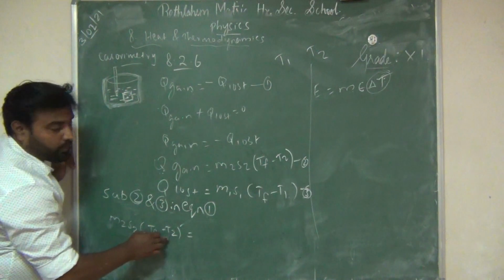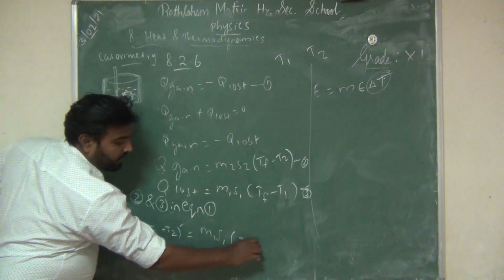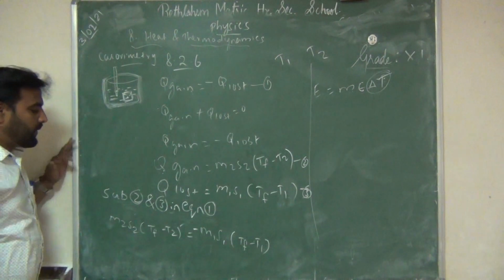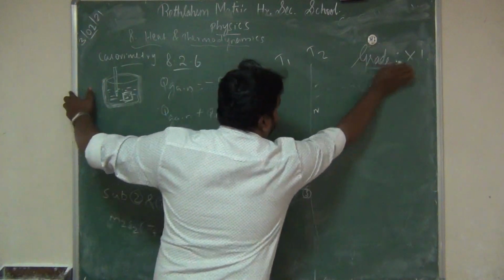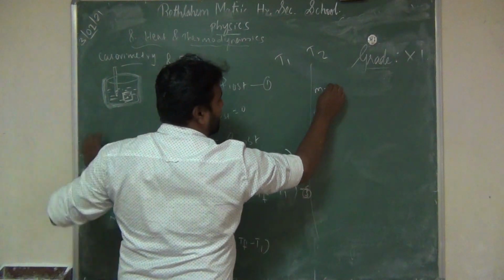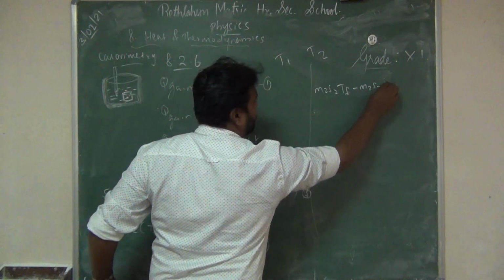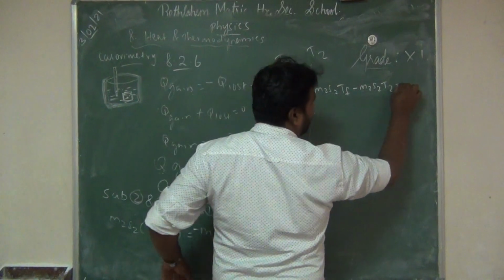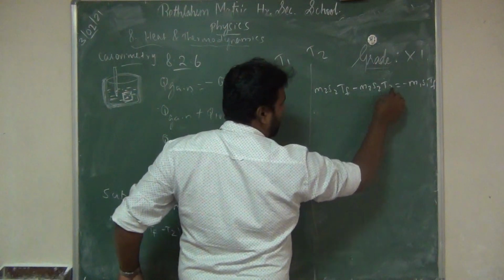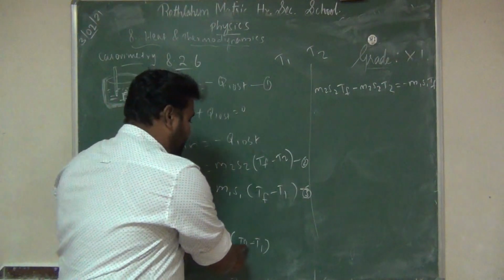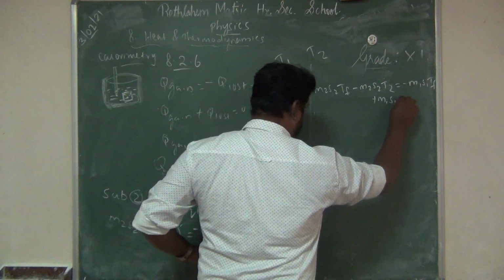M2 S2 (TF minus T2) is equal to M1 S1 (TF minus T1), with a minus sign there. Now multiply this with TF, so M2 S2 TF minus M2 S2 T2 equals minus M1 S1 TF, and minus into minus is plus, so plus M1 S1 T1.